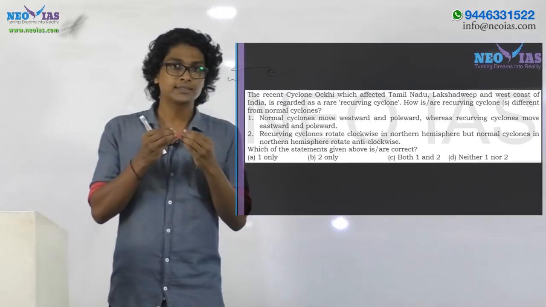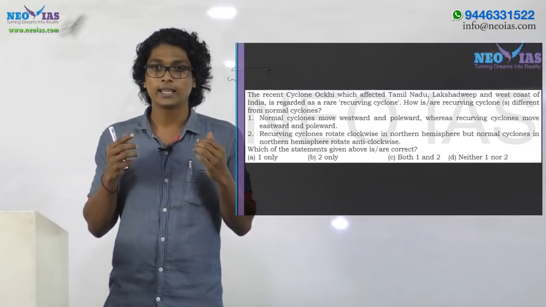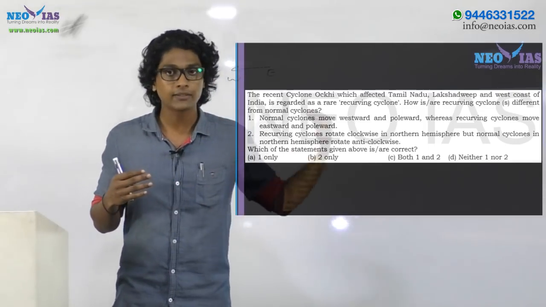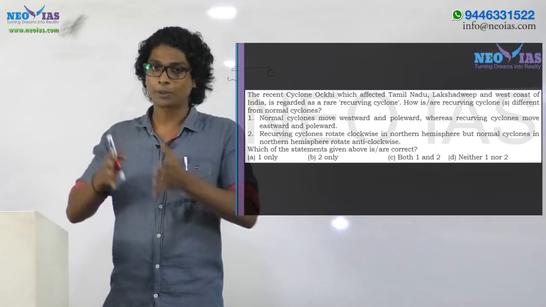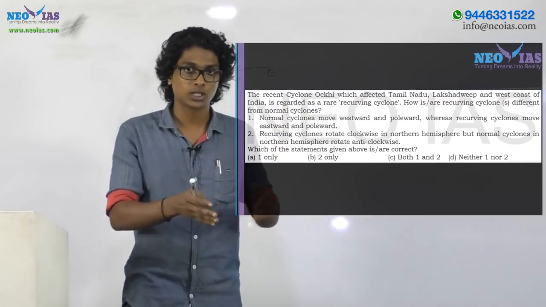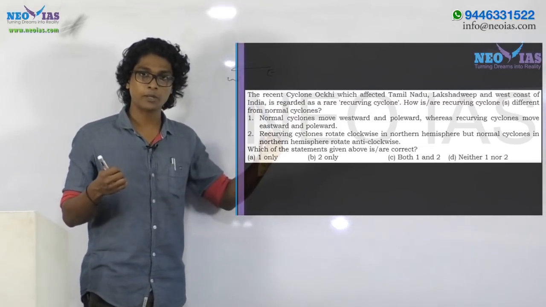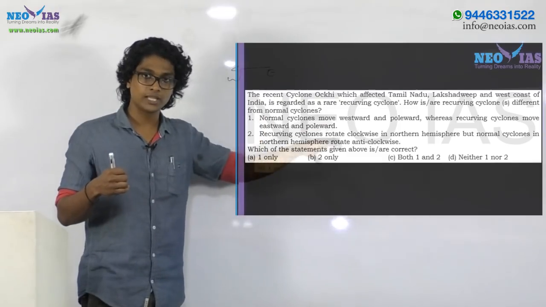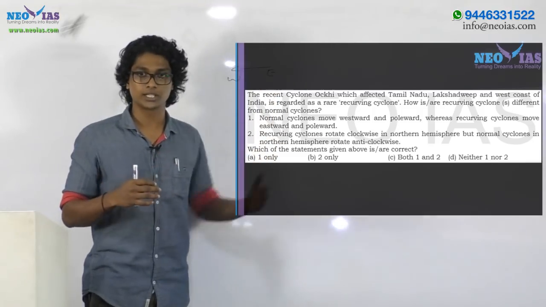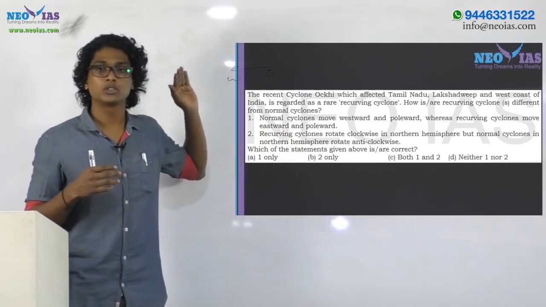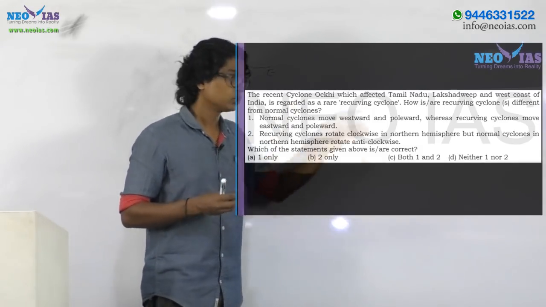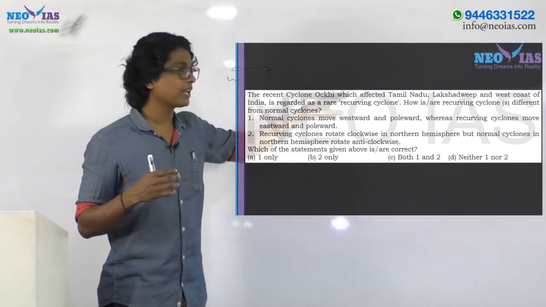Now you can correlate certain things with this concept. If you look at the eastern coast, our eastern coast is more prone to tropical cyclones than the western coast. It's because the low pressure systems forming over the Andaman Sea or anywhere will be taken towards our eastern coast under the influence of trade winds. At the same time, if some low pressure system is forming over the Arabian Sea, normally they will get carried towards the West Asian regions like Oman. This cyclone Okhi was not a normal cyclone; rather it was a rare recurving cyclone. So now coming to the concept, recurving cyclones.